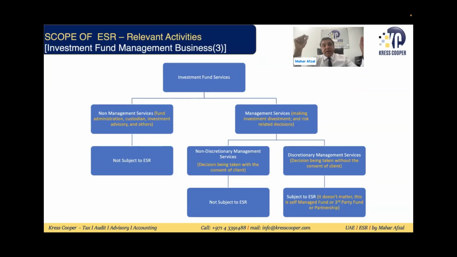Now if the fund is providing management services, there is a possibility that the fund is providing discretionary fund management services or non-discretionary fund management services.